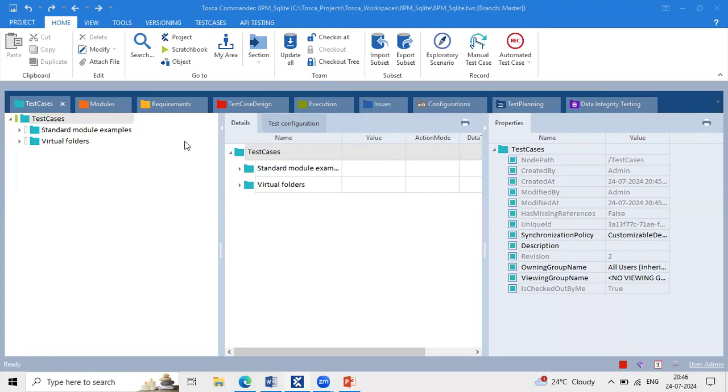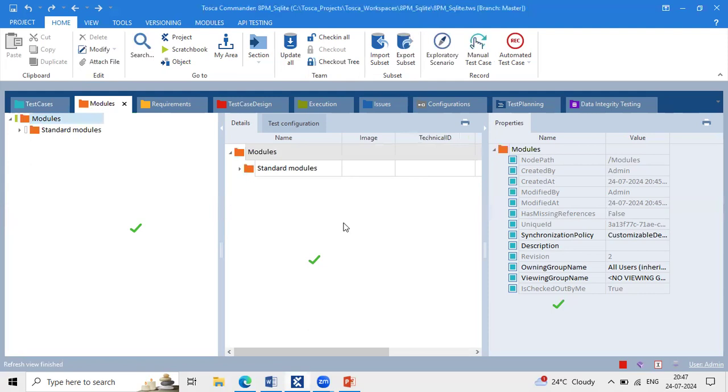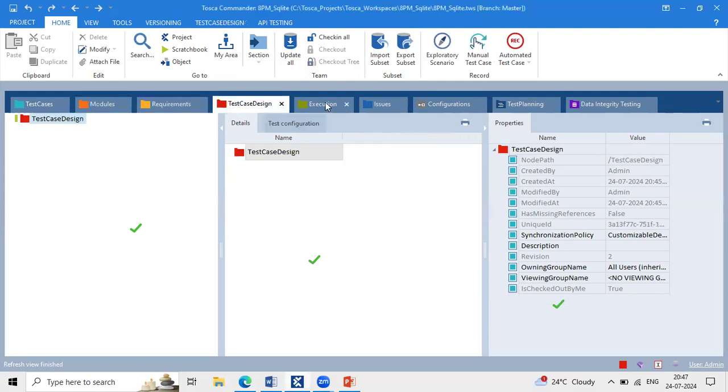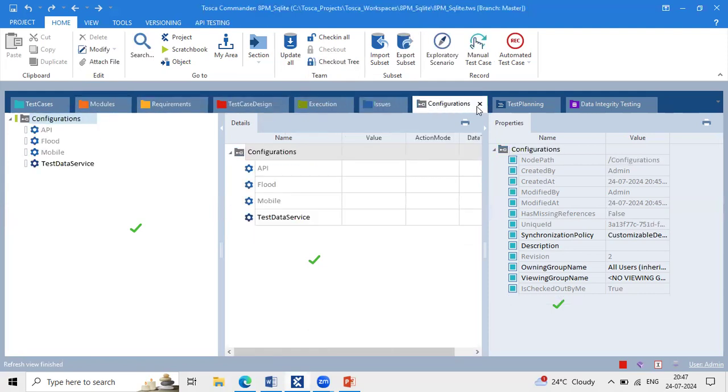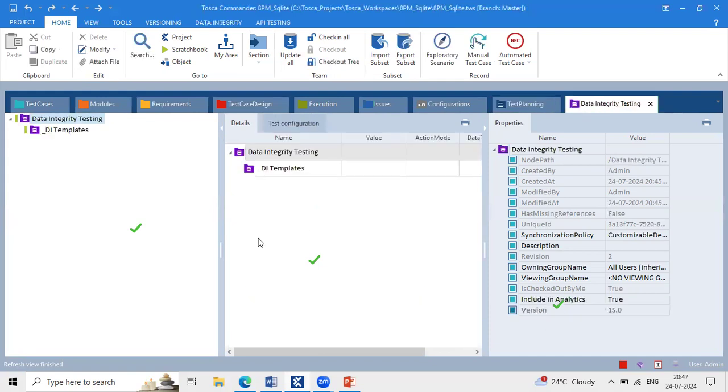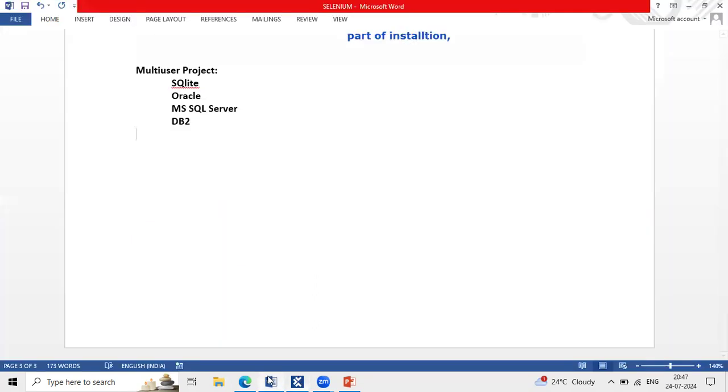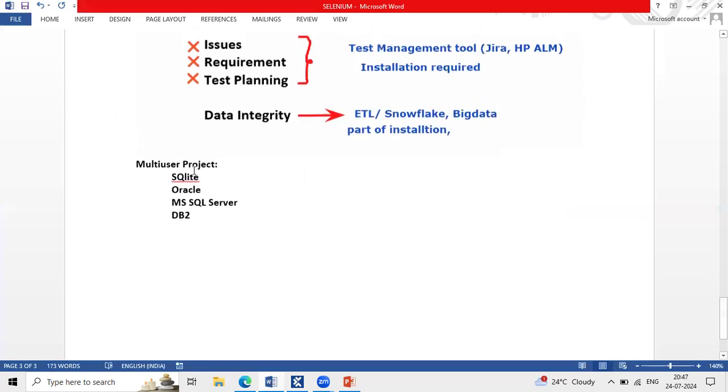Clear team? And you can also see each page is separated into 3 subcategories: hierarchy pane, detailed view, and properties pane. Go to the module, you can see requirement, test case, execution, everything. All these three things are highlighted with the green tick mark. Three subcategories, correct?